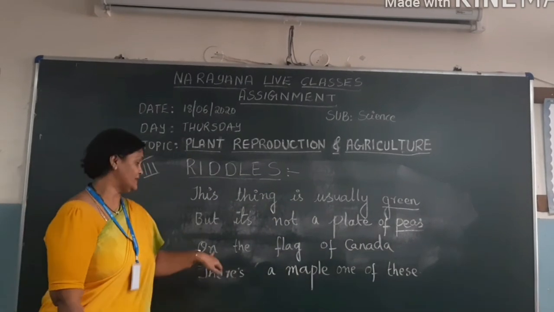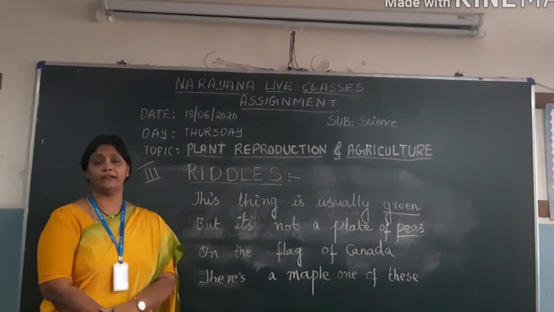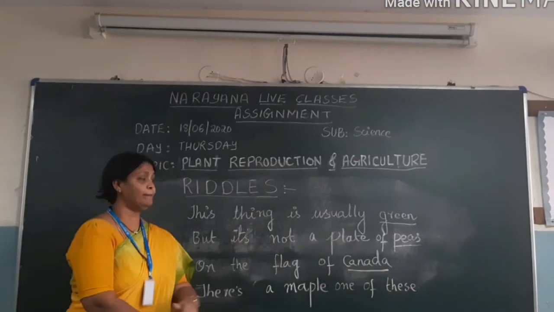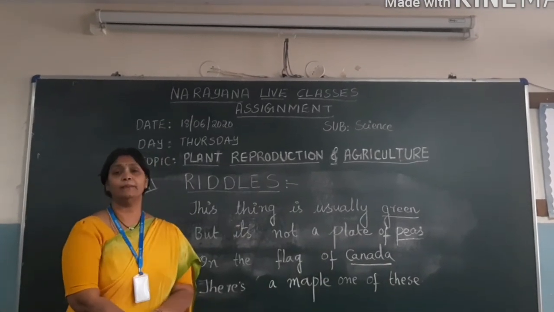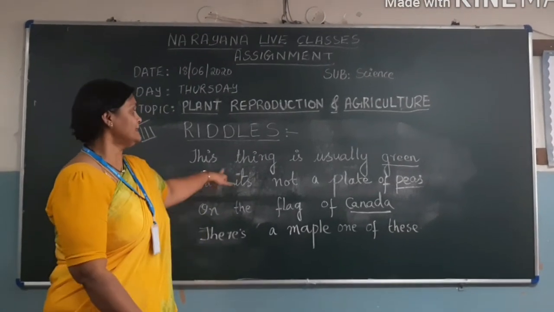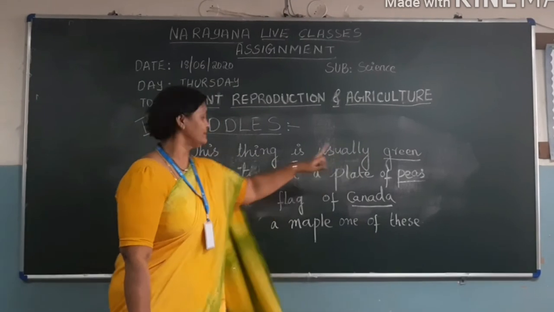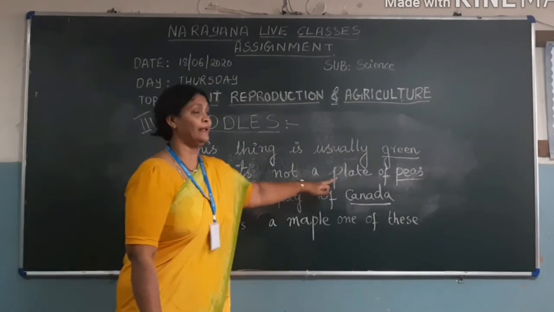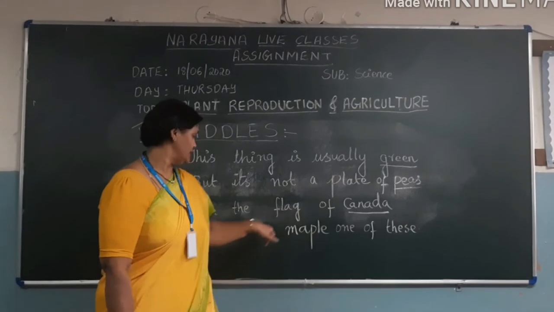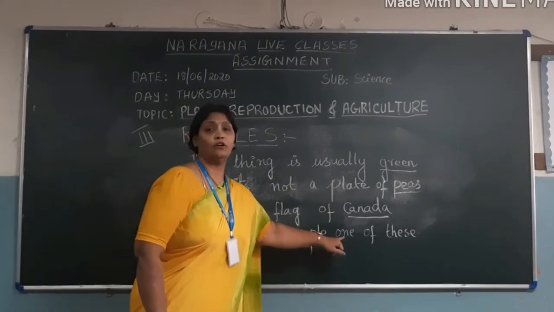Next, on the flag of Canada, there is a maple one of these. Let me read the riddle again so that you can think in between. This thing is usually green, but it's not a plate of peas. On the flag of Canada, there is a maple one of these.